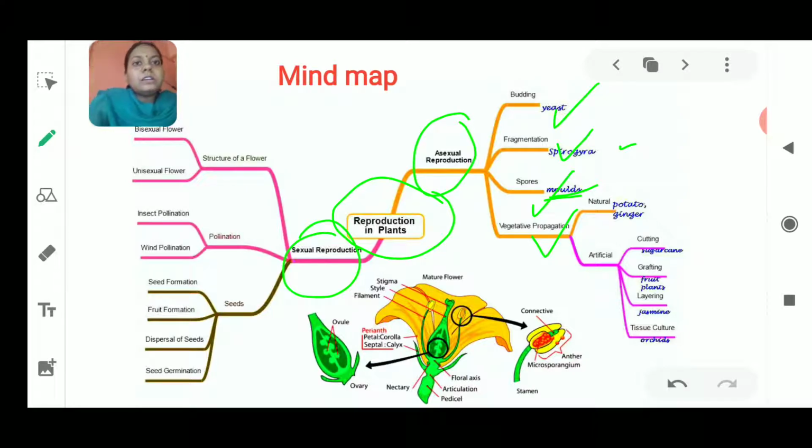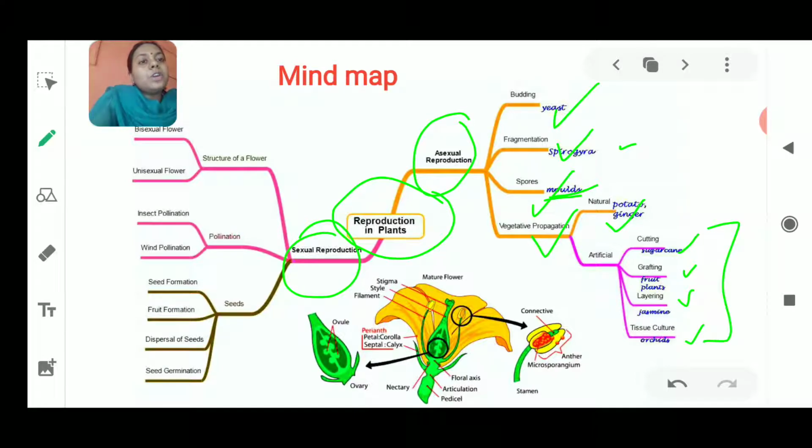Okay, so in vegetative propagation, we will see there are two modes. One is the natural mode of vegetative propagation, which takes place in vegetables like ginger and potato, and then the artificial mode of vegetative propagation is also there, which takes place in the form of cutting, grafting, layering and tissue culture. Okay, so there are various examples also given here.